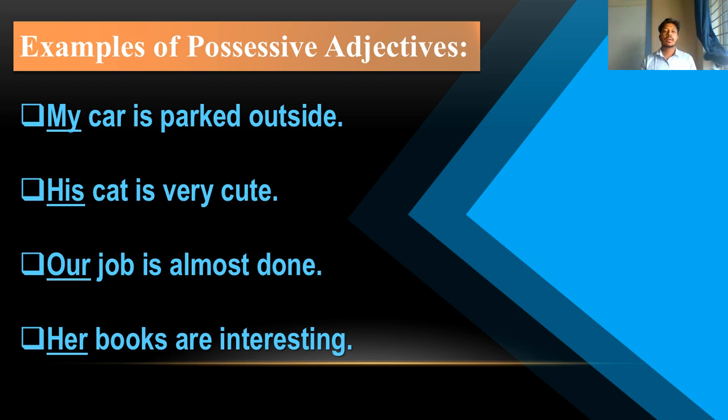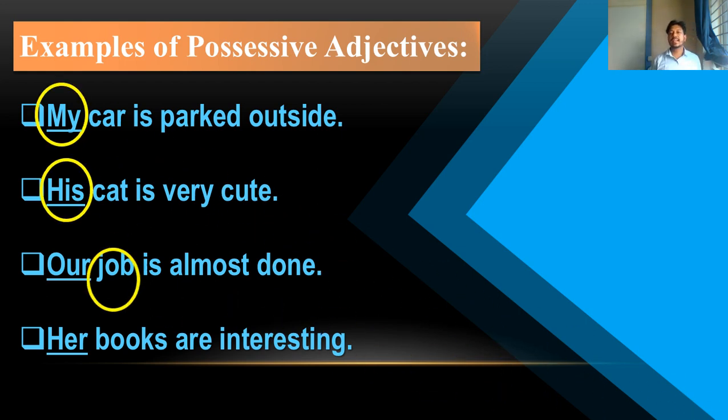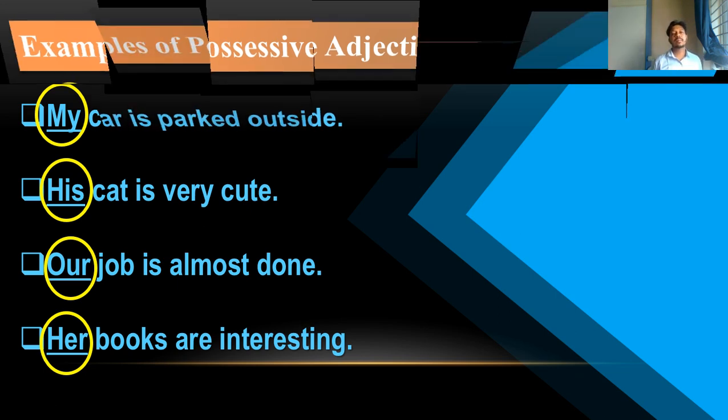Okay, so go to the next. Here my, his, our, her, these are possessive adjectives. So now let's go to the next page.